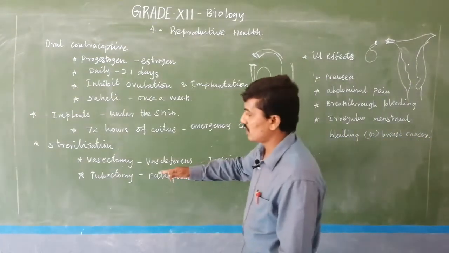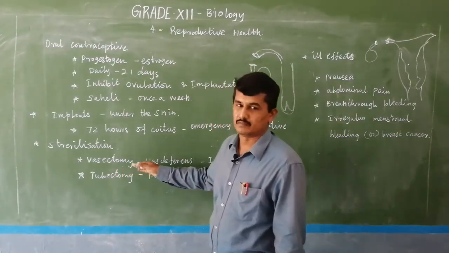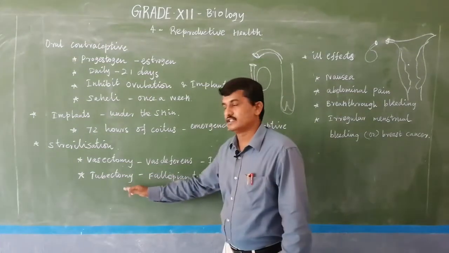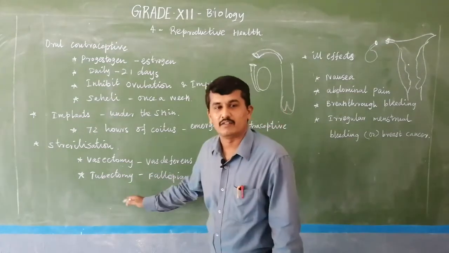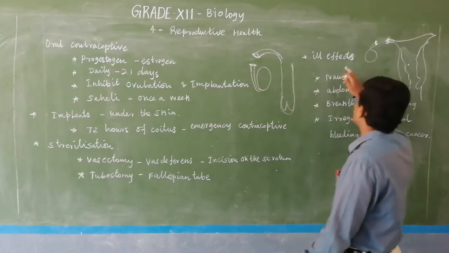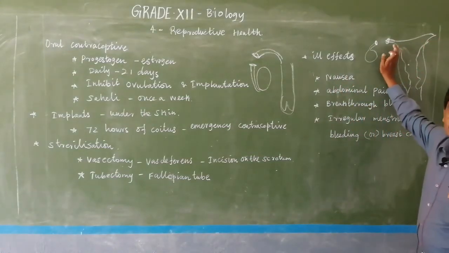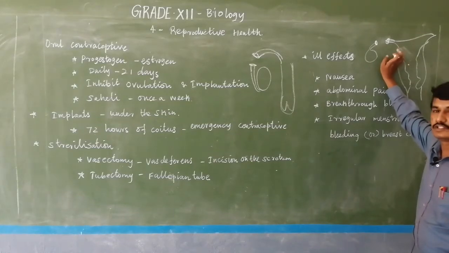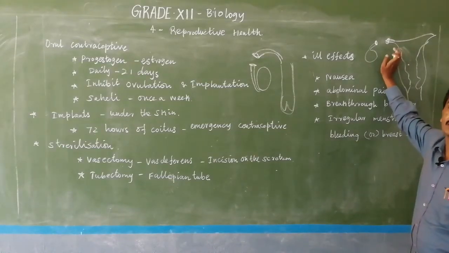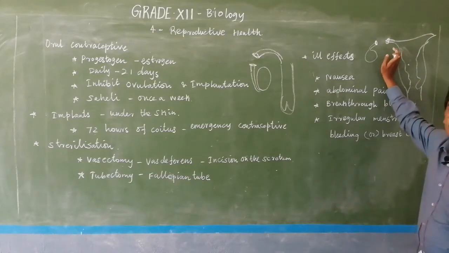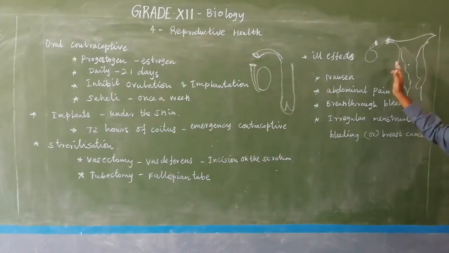So vasectomy is generally the male family planning operation, and tubectomy is the female family planning operation. On both sides, not one side, both sides of the oviducts are cut and tied. Due to this, fertilization does not take place. It is a terminal method. After this sterilization method, the female is normally not able to carry children.